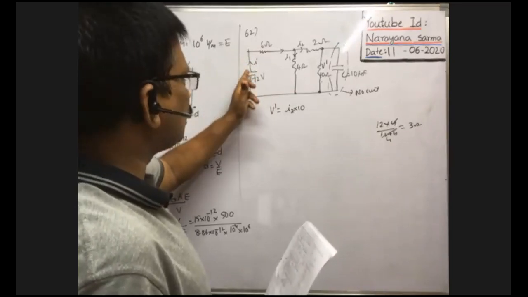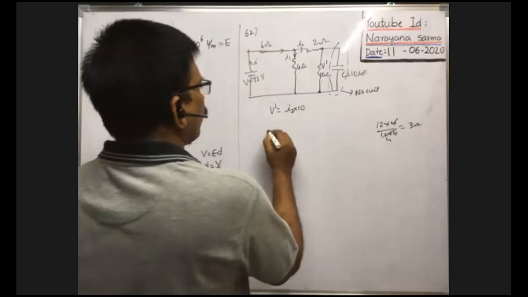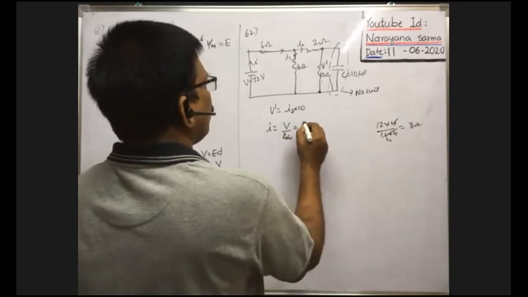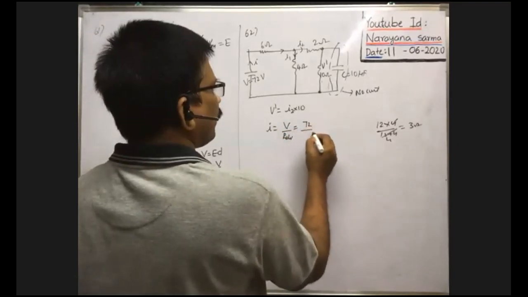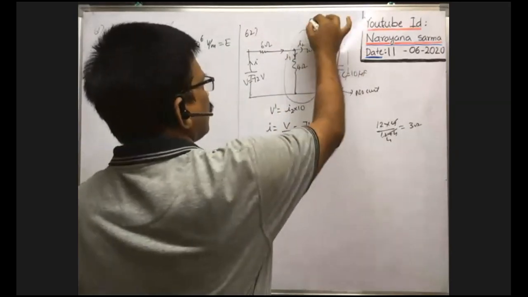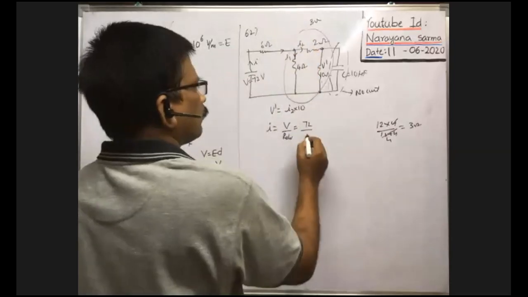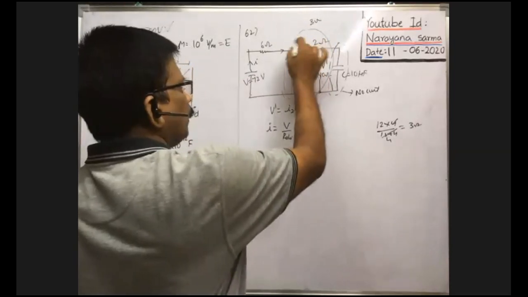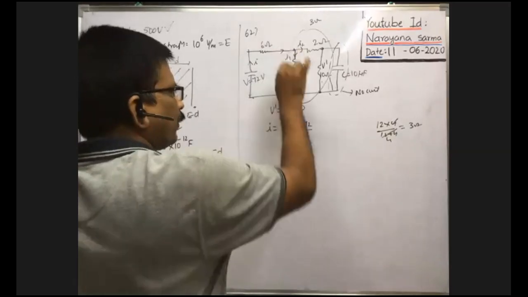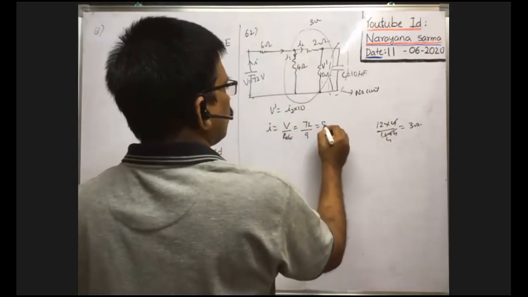Then what is the current passing through the cell? Therefore I is equal to V by R effective. V means 72, divided by R effective, which is equal to... the effective resistance of this combination is 3 ohm. So 6 plus 3, 9. Because this effective resistance 3 and this 6 are both in series between the 2 points across the cell, the effective resistance is 9. That is equal to 8 amperes.